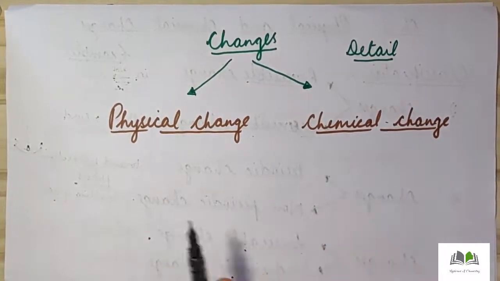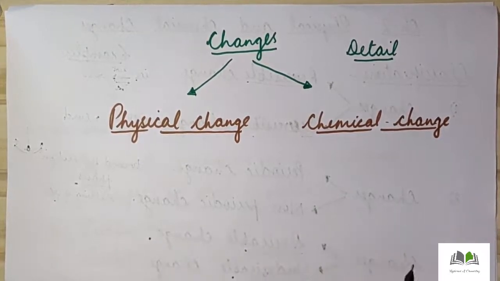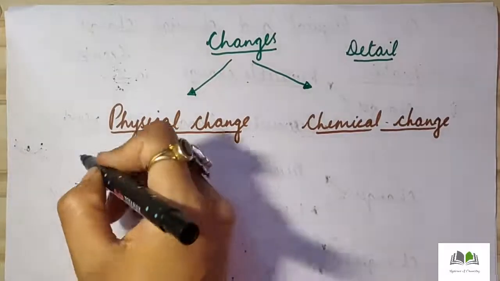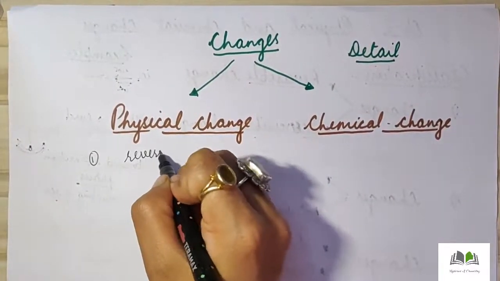So I will discuss here all the points on how we can differentiate these changes, and then I will give you a few examples related to these changes. First of all, physical change. Physical change is a type of reversible change.